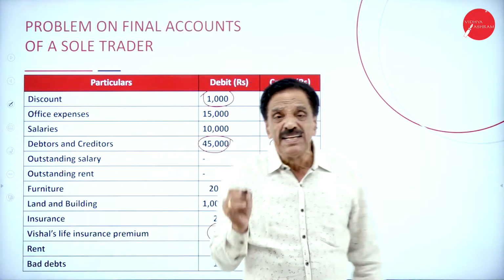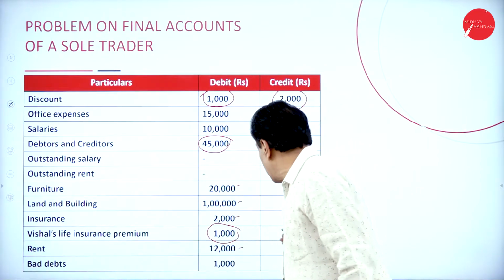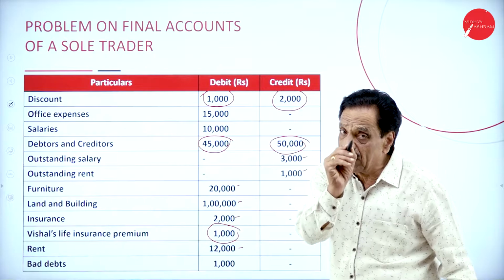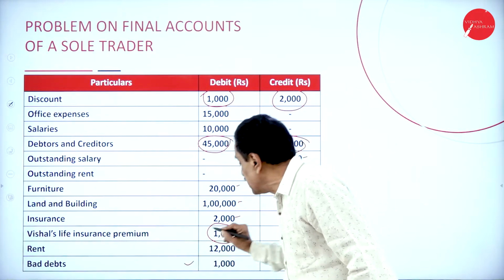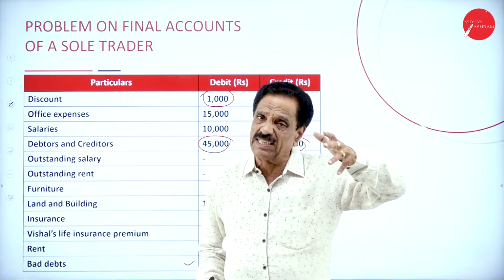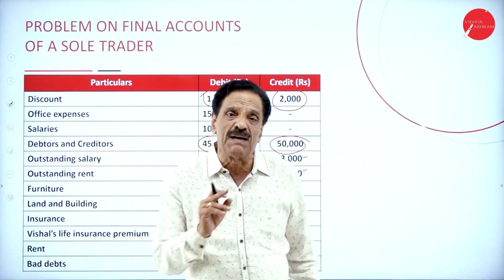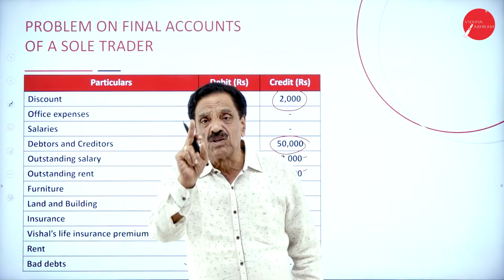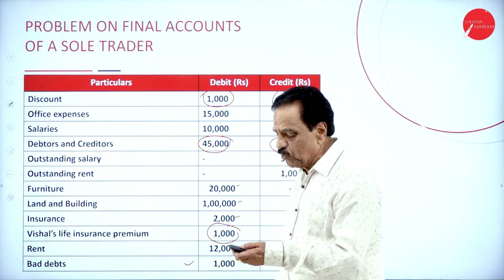Then rent paid. When it is on the debit side, it is called rent paid. If it is on the credit side, it's rent received. Rent paid is an expenditure, profit and loss account. Bad debt means irrecoverable money. Money which cannot be recovered from the debtors, customers, is called bad debt. That will come on the profit and loss account debit side. Then we'll move on.